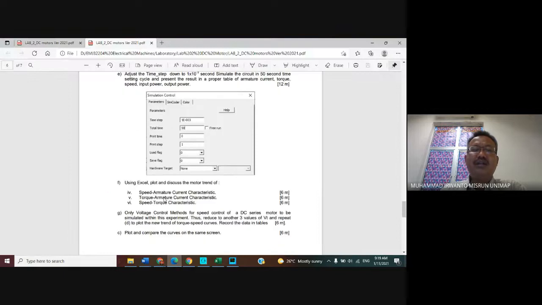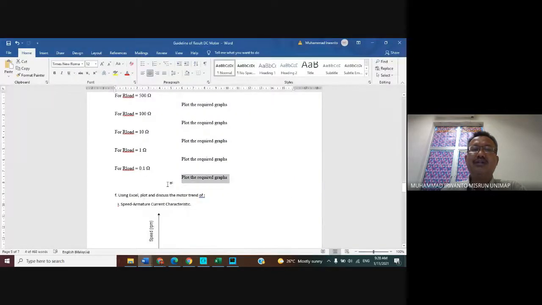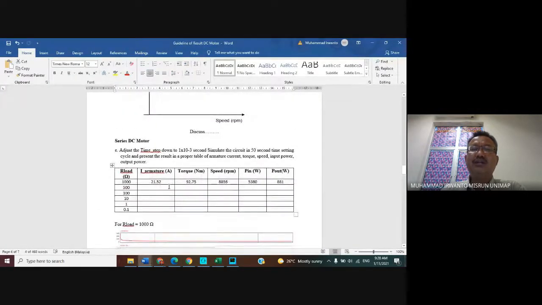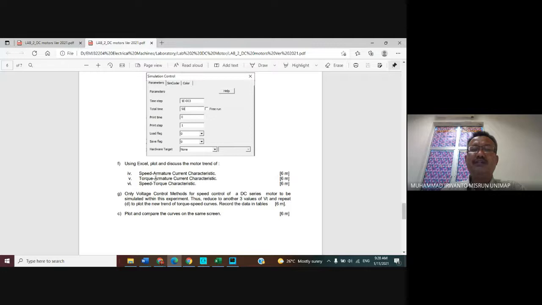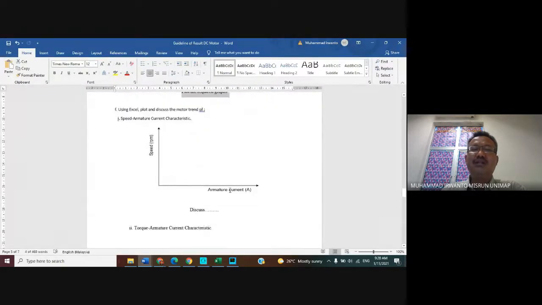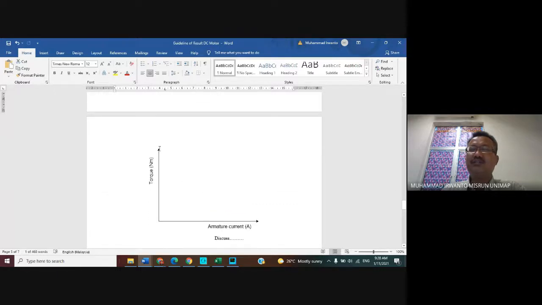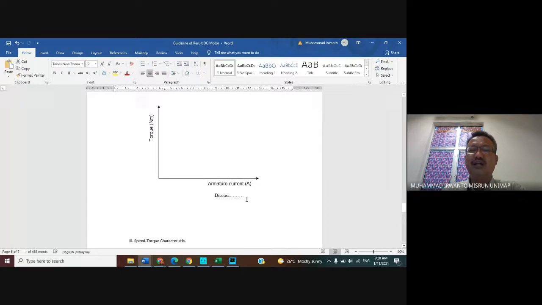Then the same: using Excel, plot and discuss the motor trend, the same way as for the shunt motor. After obtaining this table, you can grab first the speed versus armature current curve. For example, we obtain it like this, with vertical and horizontal axis only. And then discuss. And then torque versus armature current: torque as the vertical, armature current as the horizontal, and then discuss.